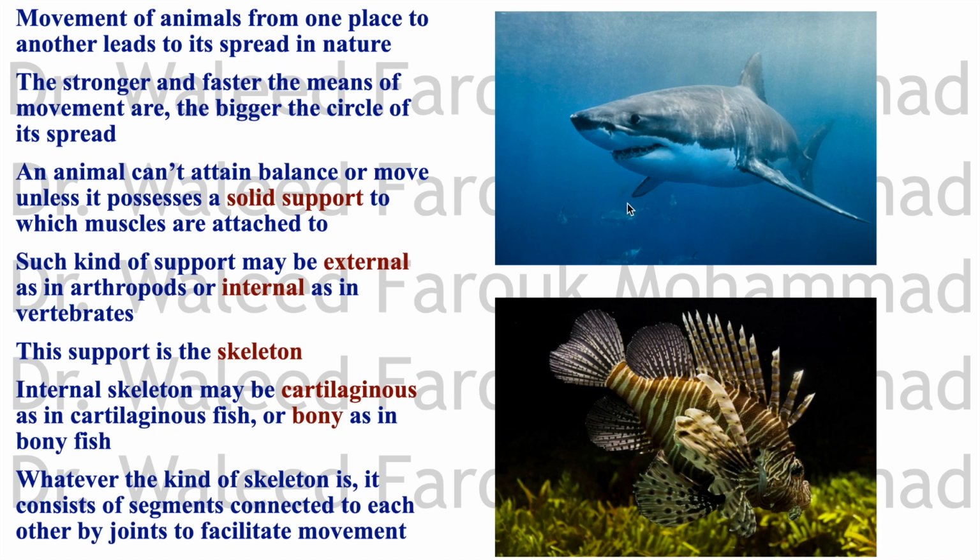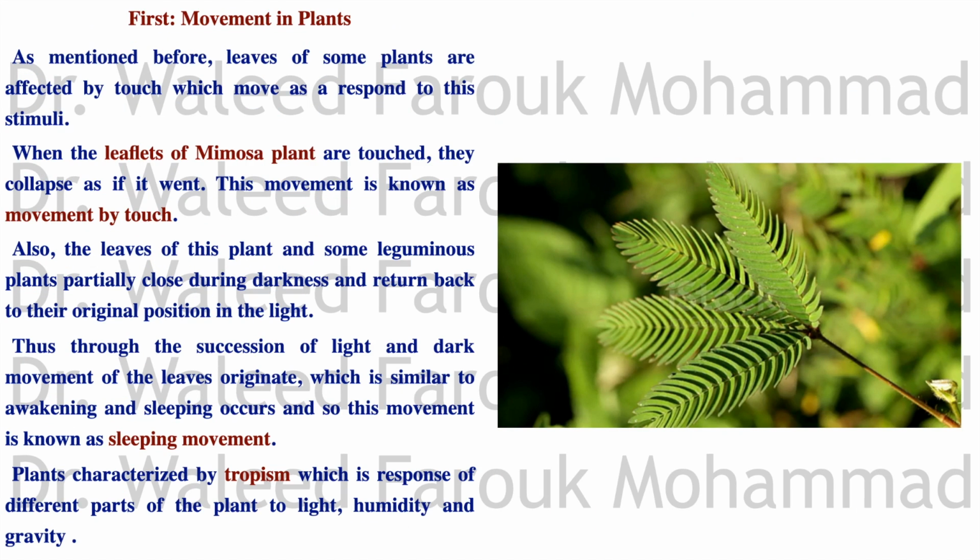We have cartilaginous fish like the sharks, and we have bony fish like all other types of fish. So the skeleton doesn't have to be bone to be called a skeleton. This is essential for the movement, of course.